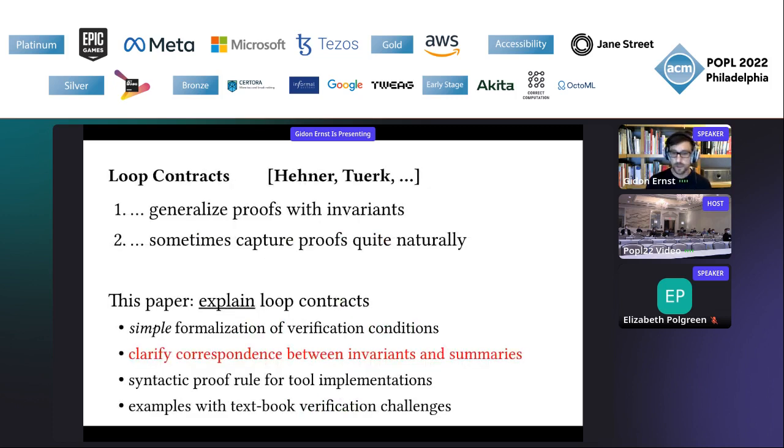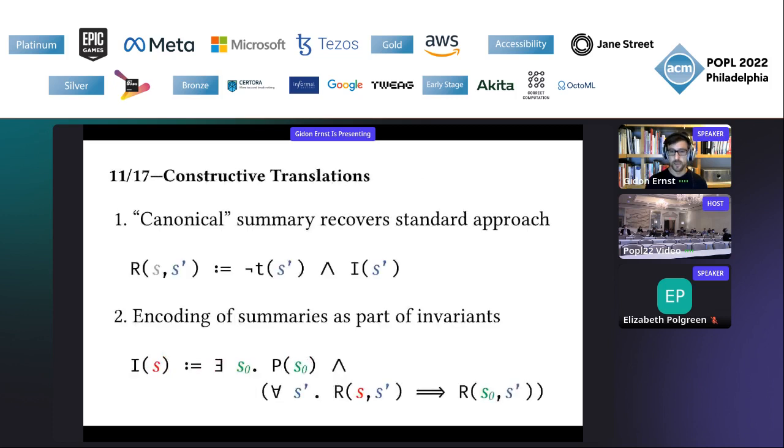So next, you can ask, what is the correspondence between invariants and summaries? In particular, we know that proofs using invariants are supposed to be a complete method, right? So how do summaries tie into this picture? And the paper contains two results regarding this question.